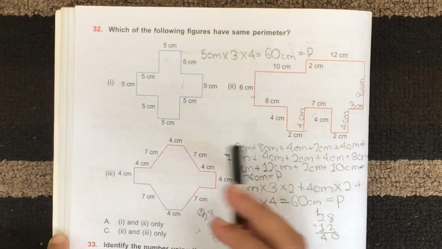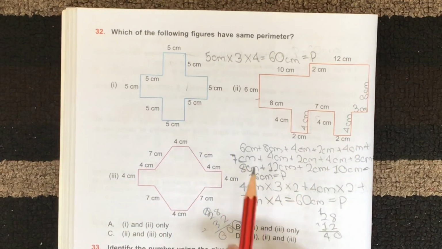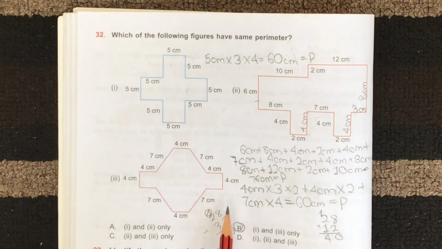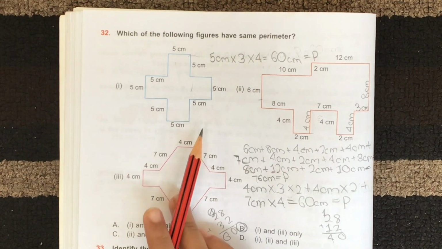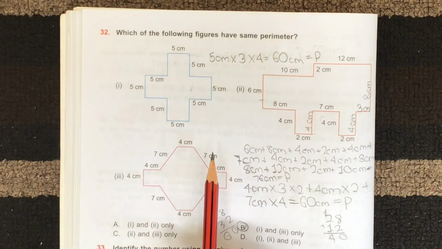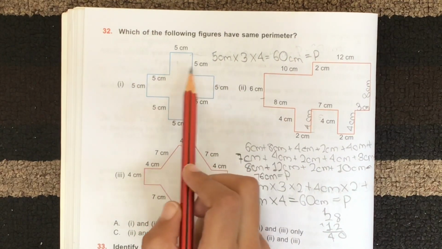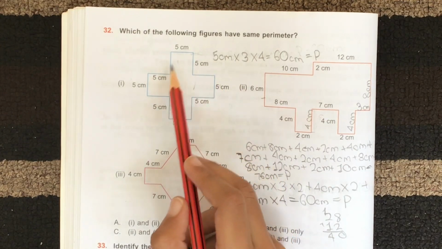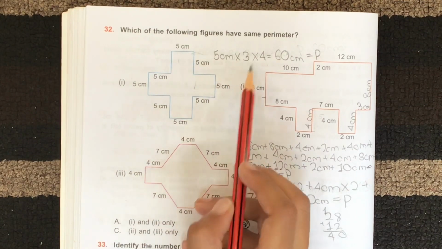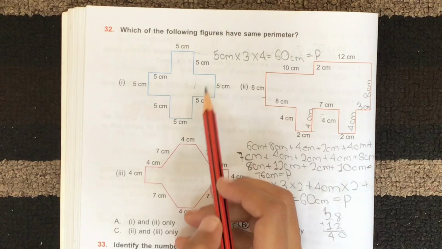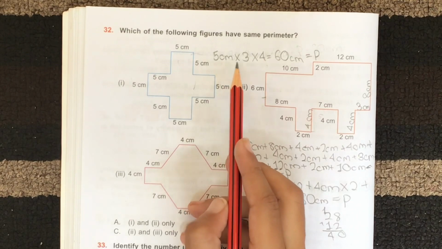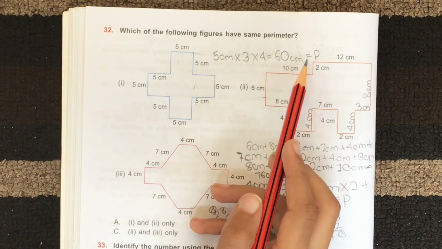Question 32. Which of the following figures have the same perimeter? For this question, you just have to find the perimeter of these figures and see which of them are the same. So in 1, there is a simpler way to find the perimeter, and that is by making a formula. You know that one side equals 5 centimeters. So you can write 5 centimeters, and 3 sides of 5 centimeters make one of these figures. So you multiply that by 3, and there are 4 of these figures, so you multiply that by 4, and that will give you the perimeter. So 5 centimeters into 3 into 4 will give you 60 centimeters. So that is the perimeter.